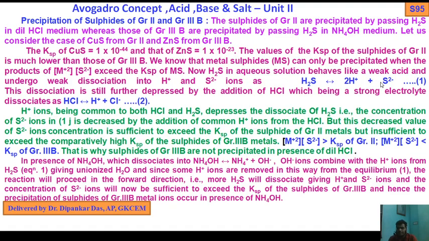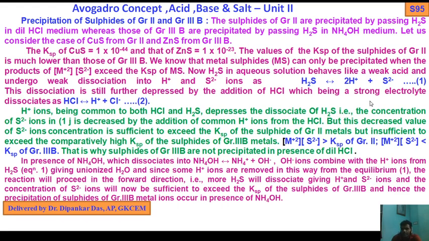So, 2H+ plus S2-. The dissociation is further depressed by the addition of HCl, which being a strong electrolyte dissociates as HCl into H+ plus Cl-. This is equation 2. Because H+ is common, H+ ions being common to both HCl and H2S depress the dissociation of H2S.